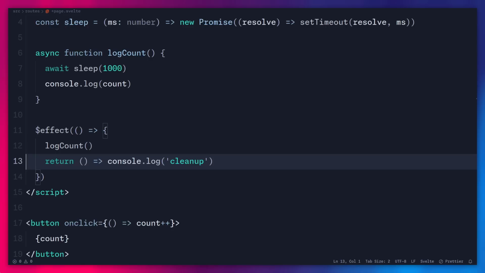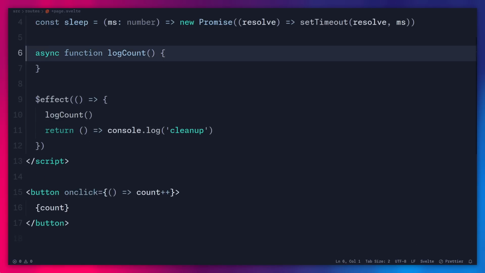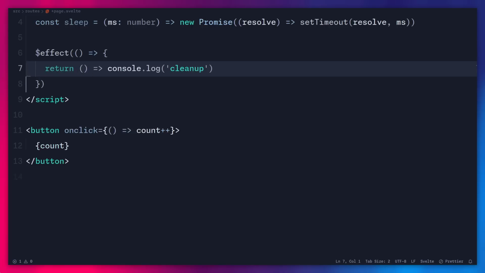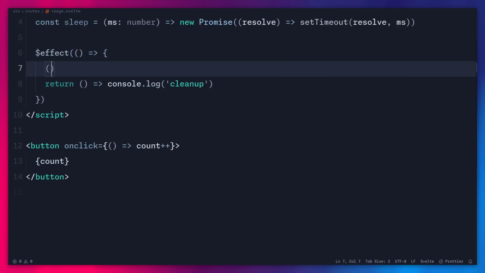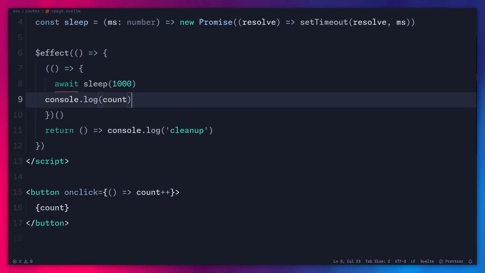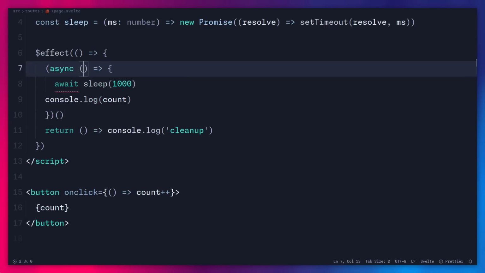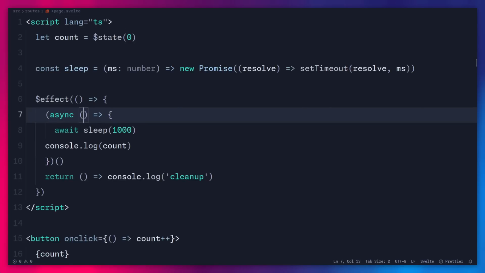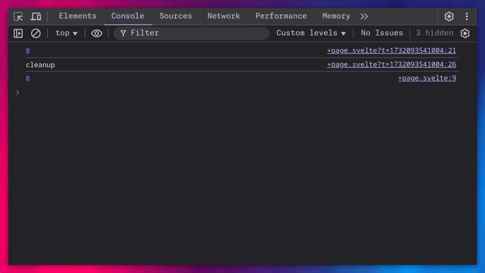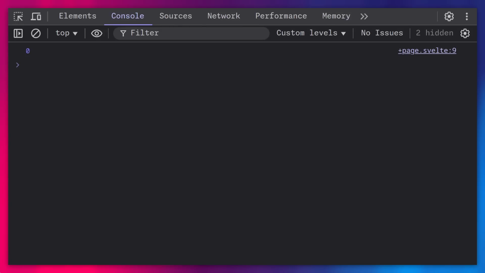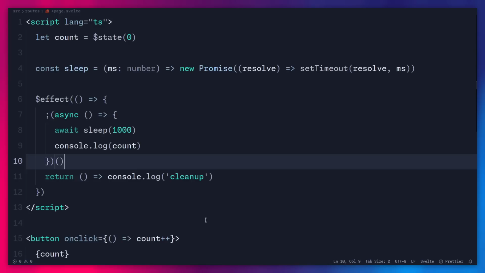Alright, and another thing you can do is you can use an immediately invoked function expression. And these always look mind-bending, but they're actually kind of simple. So you're basically just creating an anonymous function, you're returning something, and then you just need to wrap this bad boy like this, okay? So now you actually need to invoke this function. That's basically how an IIFE works, right? And now you can do whatever you want inside of here. Of course, this has to be async. So this depends on you what you want to do, right? So let me actually save this. And now if I go back here, let me refresh, and we're going to see after a second it's going to log the count. But yeah, that's basically it.